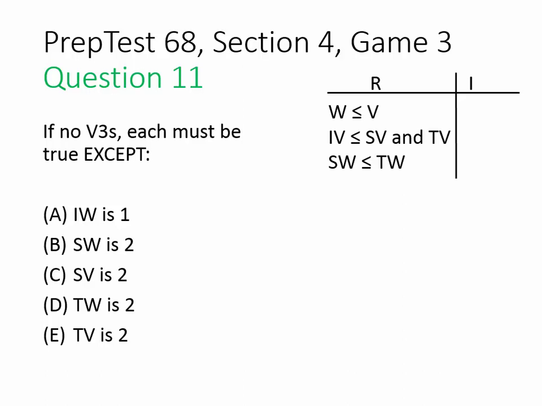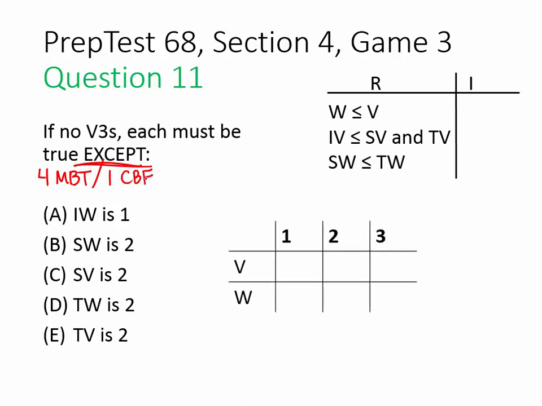PrepTest 68, Game 3, Question 11 asks us if there are no V3 targets, each of the following must be true except. So in an except question like this, we're going to find 4 that must be true and 1 that could be false. So let's get our main diagram up here and let's plug in the information we already know.